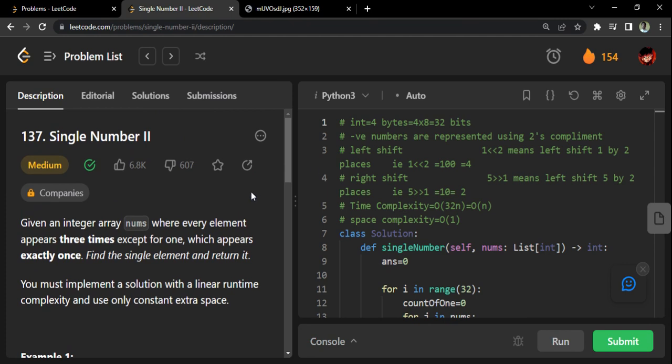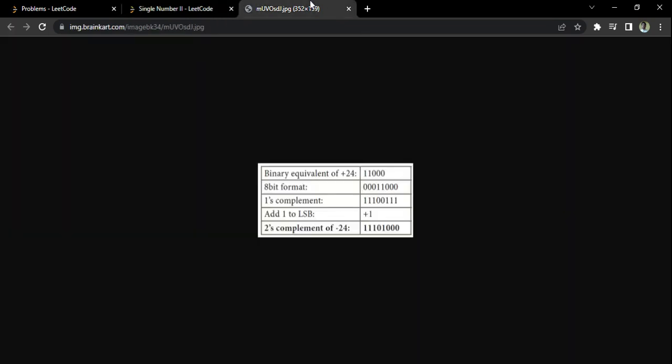I hope these things are clear to you now. Now please pay attention. Everything will connect once you look back, but please pay attention to the things now. Look forward and just follow what I'm saying. Now let's talk about what a negative number is. Negative numbers are represented using two's complement. I will come to this part when I talk about one part of the code, but for now just try to understand.